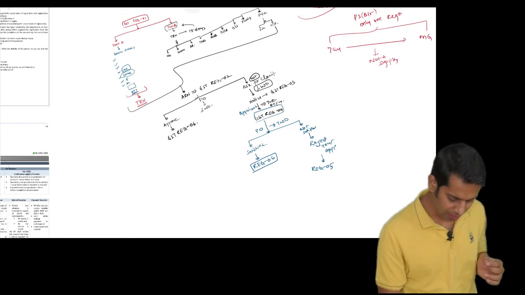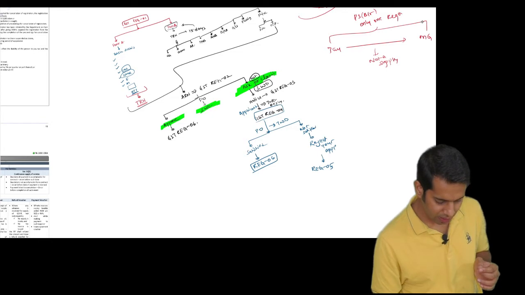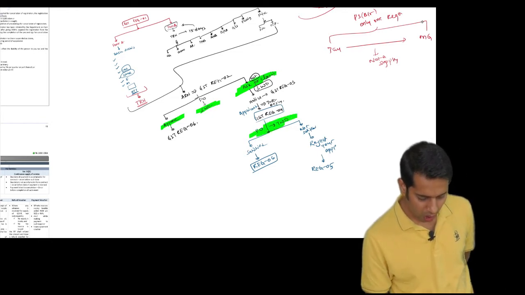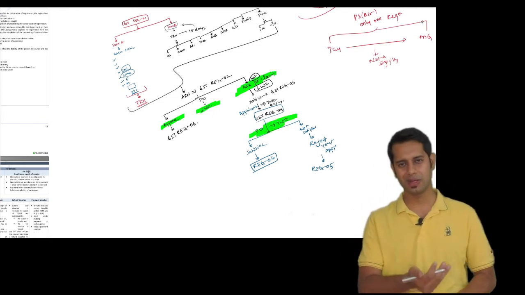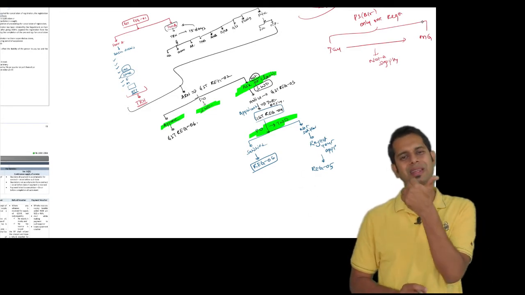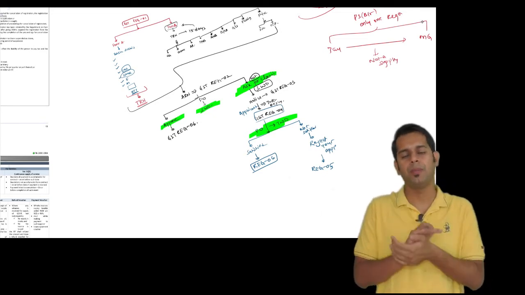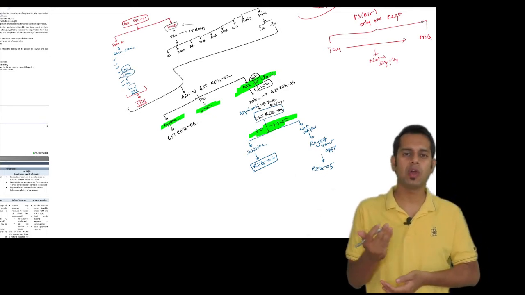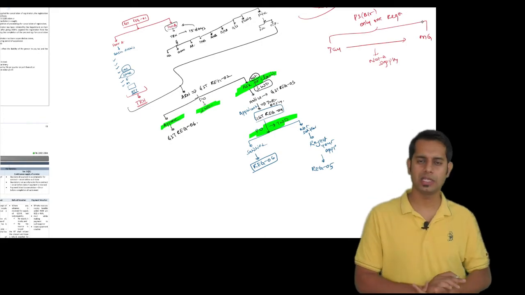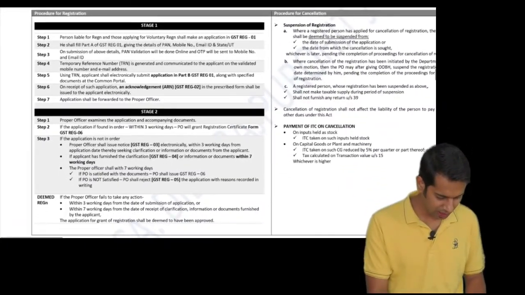Sir, one question which is coming to my mind is, what if he does not approve or ask for clarification within 3 working days or within the 7 working days? If he does not reply within 3 days or within 7 days, as the case may be, it will be deemed approval. Your application will be deemed to have been approved. Now we'll see what is given over here, the stages.